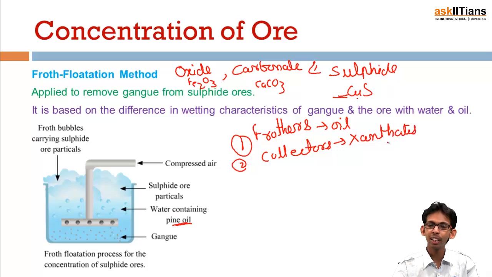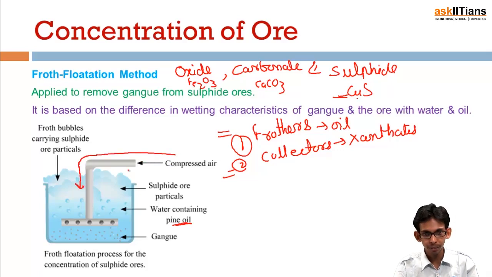Okay. Now these two play a key role in this process. What happens is that in this system we have water mixed with powdered ore, which contains both gangue particles as well as ore particles. And the ore particles are sulfide. So we add a frother like oil to generate froth, and then we add collectors. First of all we add all these things here, and then we pass compressed